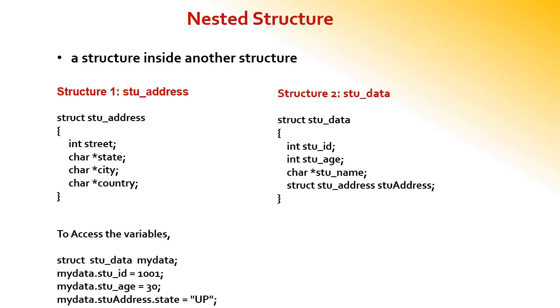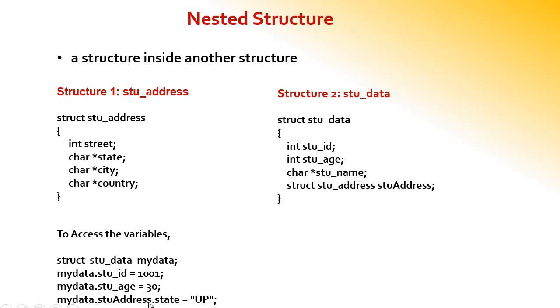And how do we access these variables when a structure is enclosed in another structure? This is an example. Struct student data, we have created a member variable for this second structure, my data. my data dot stuid. Stuid is the one just given here. So that is normal, no need of the extra structure variable.